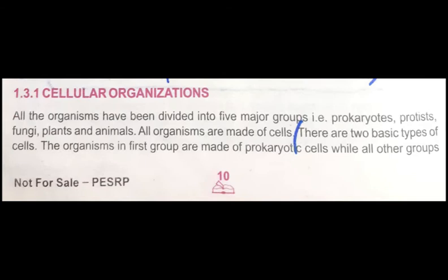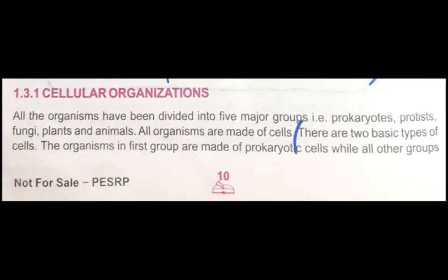All organisms are made of cells. Whether it is a microorganism, a unicellular organism, whether the cell is prokaryotic or eukaryotic, whether we are discussing plants or animals, all organisms are made up of cells. So students, there are 2 basic types of cells: one is prokaryotic and the other is eukaryotic.